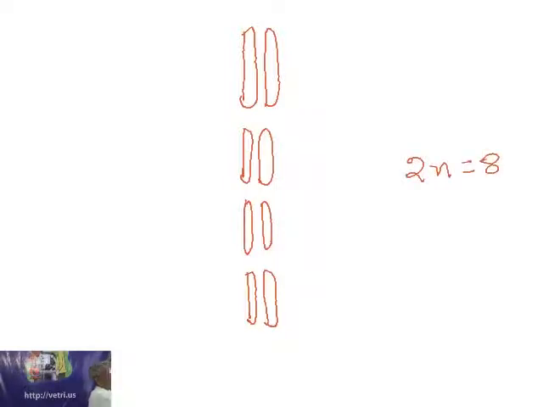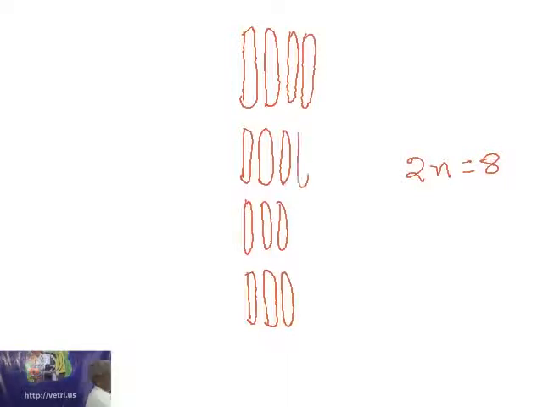Now if you add one more set of chromosomes, it becomes a triploid crop. If you add one more set, it becomes a tetraploid crop. So more than 2 sets is a polyploid. When you have only 2, it is a diploid, then 3 triploid, then tetraploid, pentaploid, hexaploid, heptaploid, octaploid, nonaploid, decaploid, dodecaploid, and it goes like that.